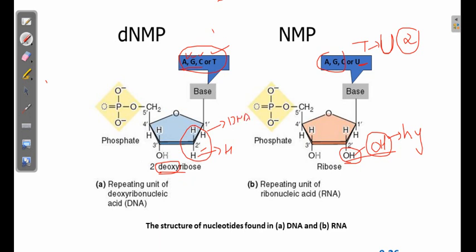And that is why, as you see in the evolutionary sequence, most of the organisms have shifted to DNA as their genetic material, because DNA is a much more stable molecule compared to RNA. Now this doesn't mean that RNA is not a genetic material at all, right? In most organisms, especially eukaryotic organisms, DNA is the genetic material. But that doesn't mean RNA is not a genetic material at all, as we will discuss in our subsequent lecture, there are many viruses which contain RNA as their genetic material.